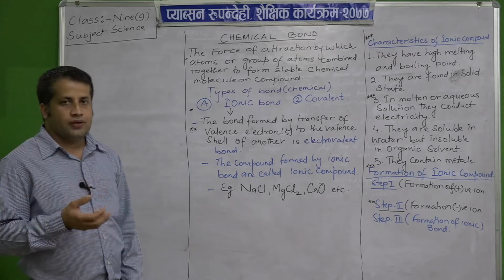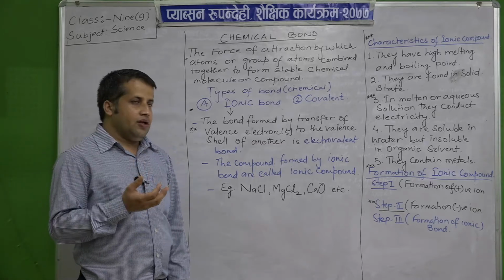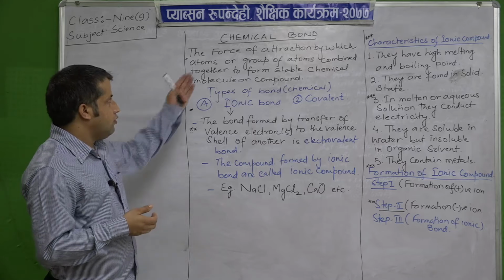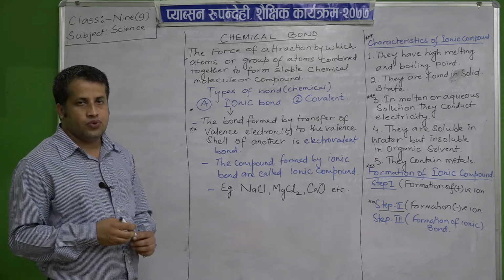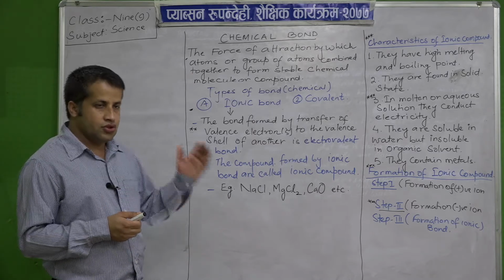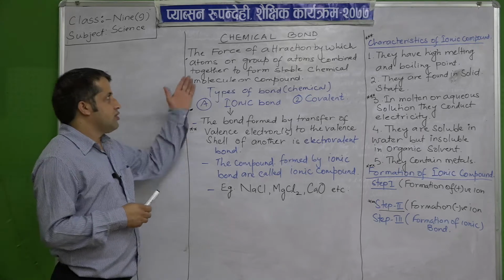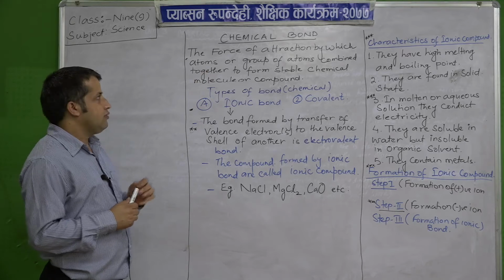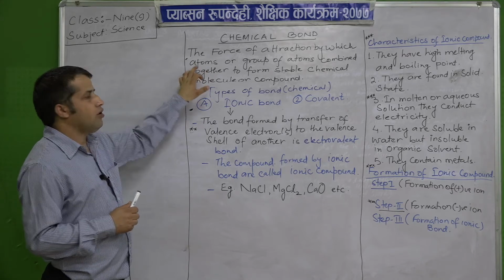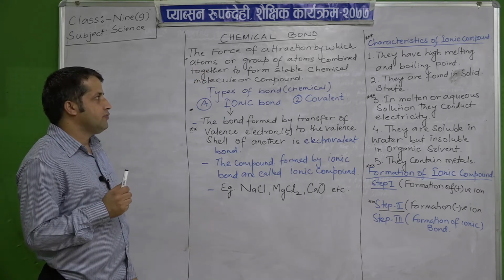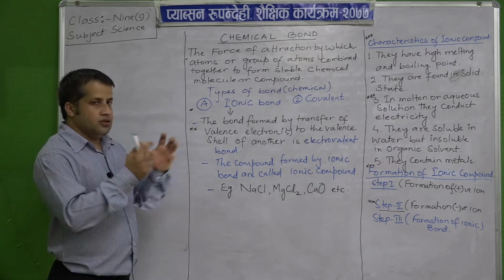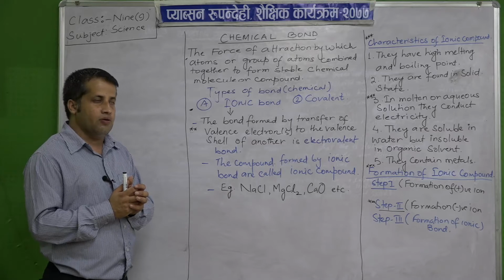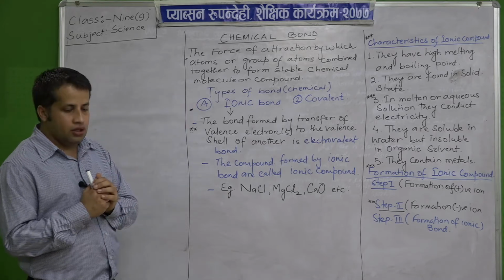So today in chemical bonding we will start with the definition itself, which I have already told you. Let's look here. The force of attraction by which atoms or groups of atoms combine together to form a stable chemical molecule or a compound is called a chemical bond.